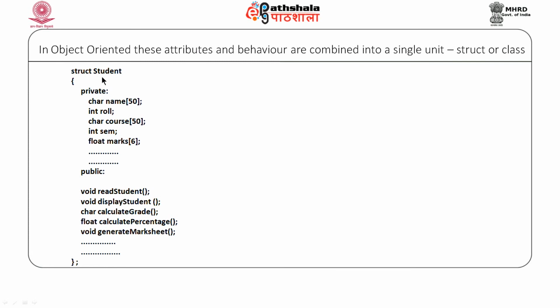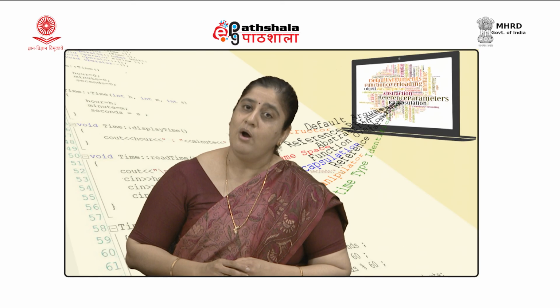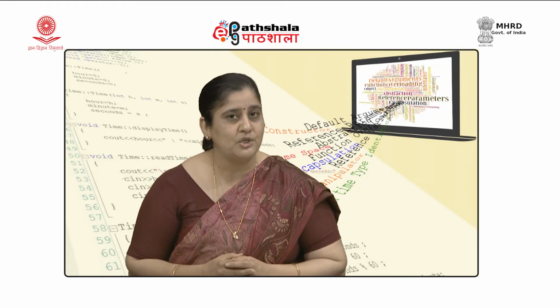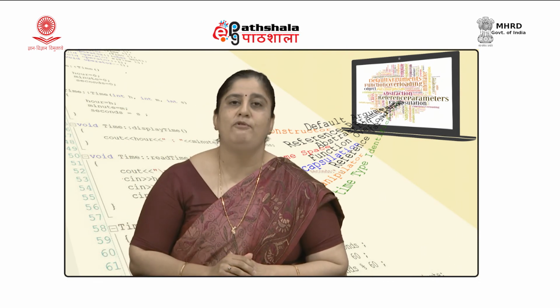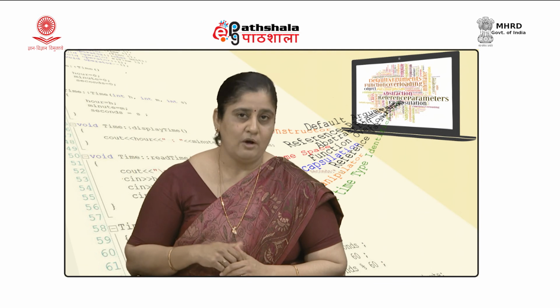We have identified the student entity, we define the attributes which define it, and we also define the functions that need to be performed on it. If we identify a mark sheet, we will do the same thing for the mark sheet also. We will try to identify what attributes are needed to define a mark sheet and what kind of operations are required to be performed on the attributes of the mark sheet.